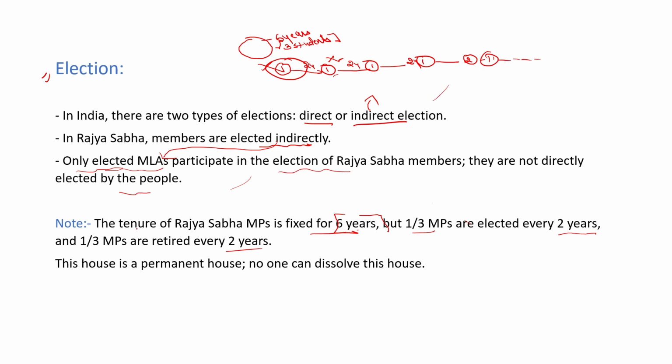This scenario is the same as the Rajya Sabha elections. In every 2 years, 1/3 of the MPs have completed their tenure, that's why they retire, and in place of these, new 1/3 MPs are elected. So the tenure is fixed at 6 years, but every 2 years, 1/3 of the MPs retire and 1/3 are elected. Clear? That's why this house is known as a permanent house. No one can dissolve this house. I hope you understand.